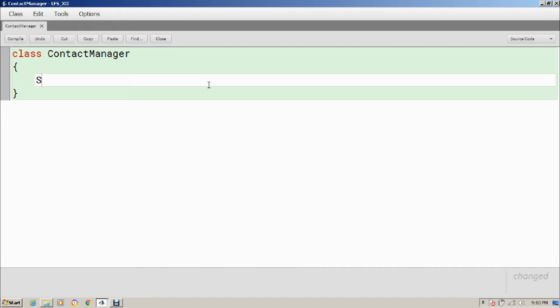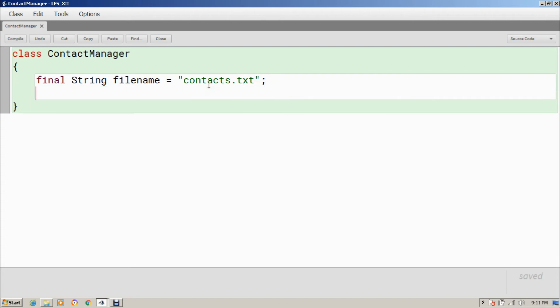Of course we need a file name, so I will create a file name like this, and one interesting thing is I'm going to make it final, so later on I cannot change the file name. So the file name is contacts.txt. Okay, this is the file name, and now I need a file reader and file writer object both, so that I can read and I can write in the file. So I will do that in 2 different methods.